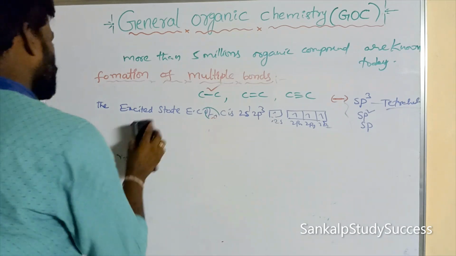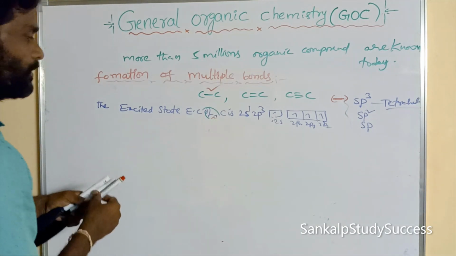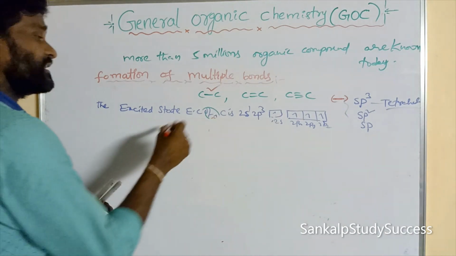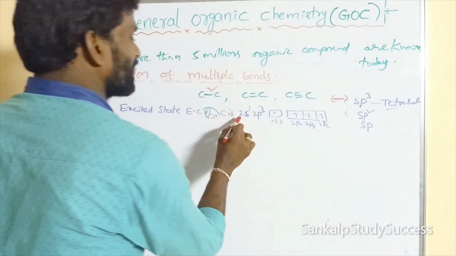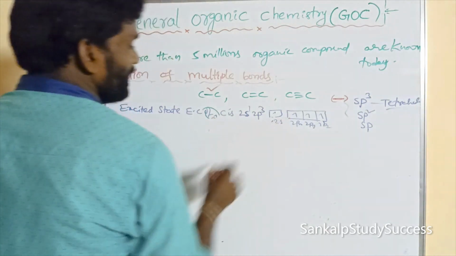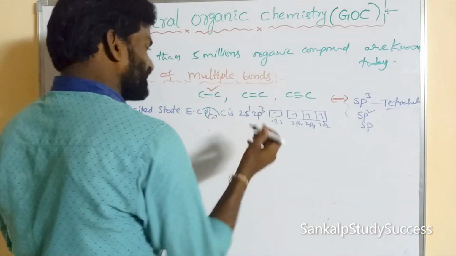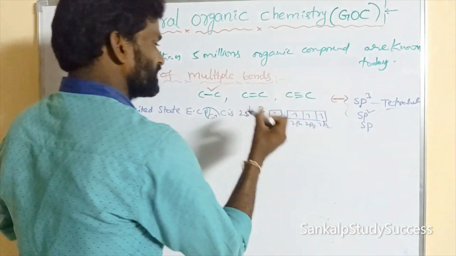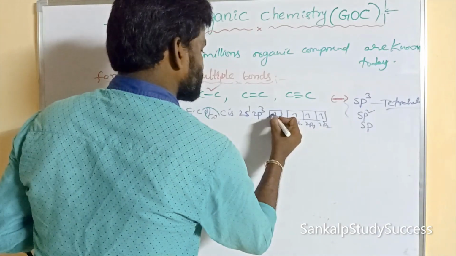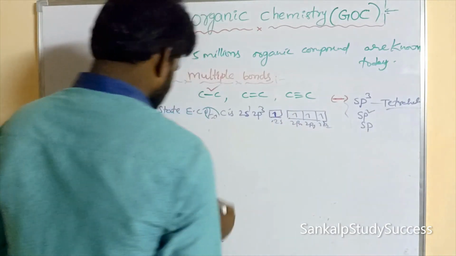Now we can take another molecule. This is the excited state electronic configuration of carbon, 2s1 2p3, containing 4 valence electrons in the excited state.